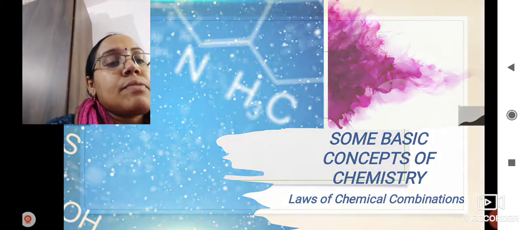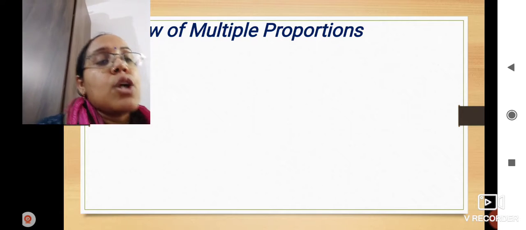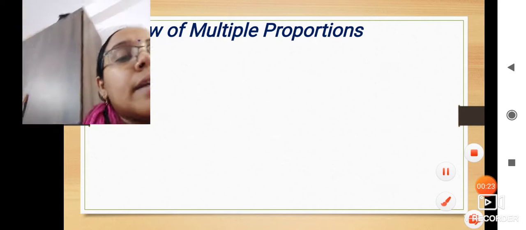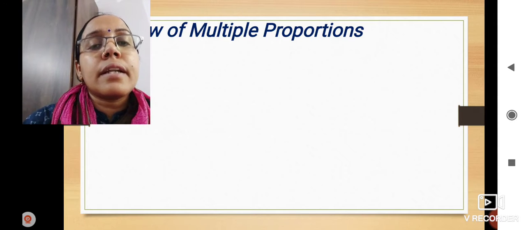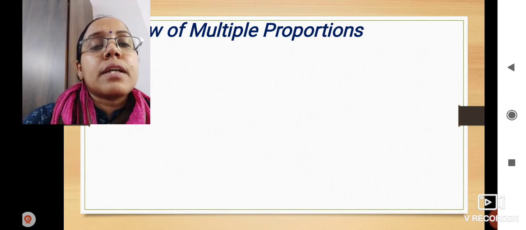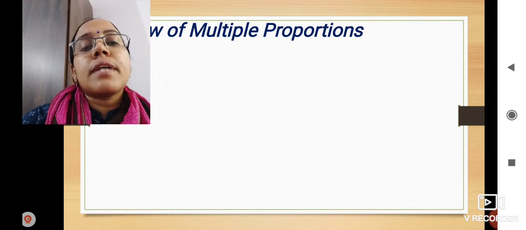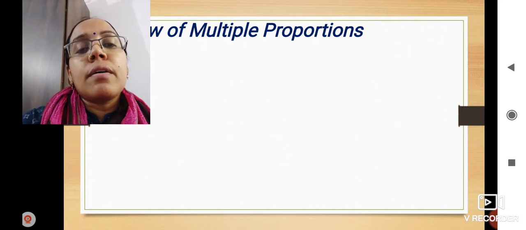And in the last class, we discussed two important laws of chemical combination: the law of conservation of mass and the law of multiple proportion. And what was the law of conservation of mass? The law of conservation of mass stated that the total mass of the reactants is always equal to the total mass of the products, and it can also be stated as mass can neither be created nor destroyed, but can only be transformed from one form to another. What we can do is transform the mass of reactants into the mass of products.